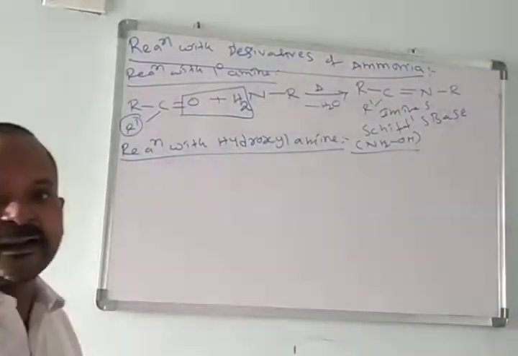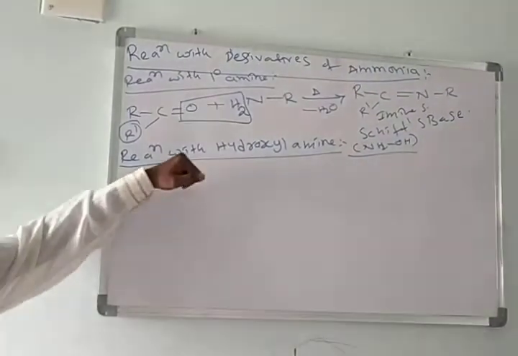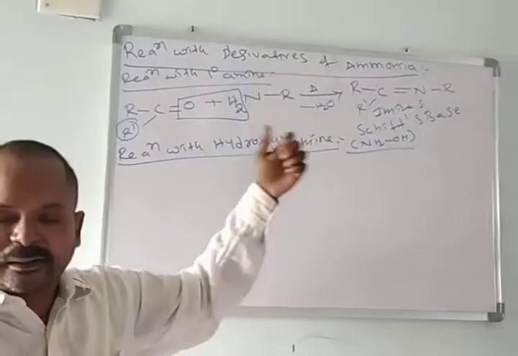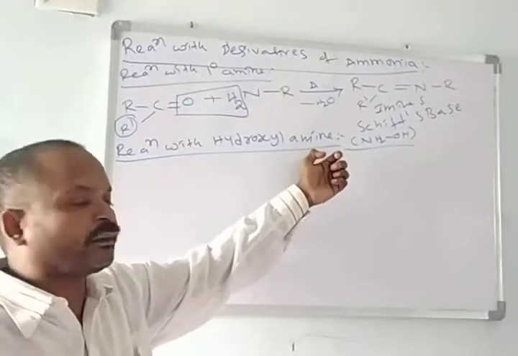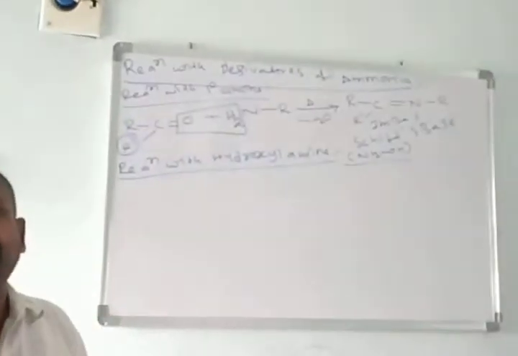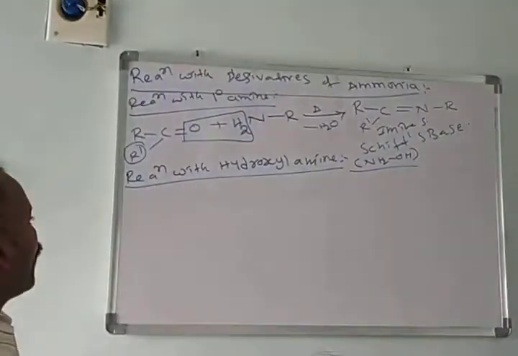NH2OH we call hydroxylamine. When an aldehyde or ketone undergoes addition and condensation with hydroxylamine, it forms oximes.